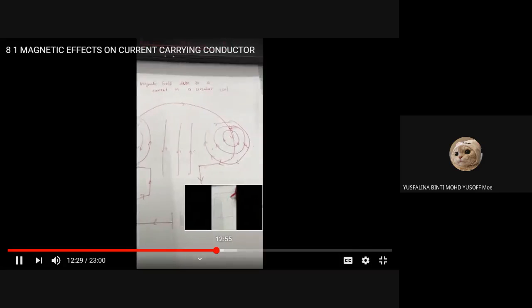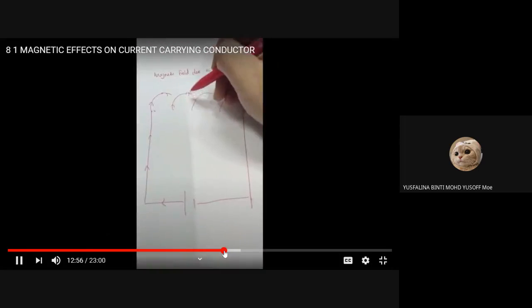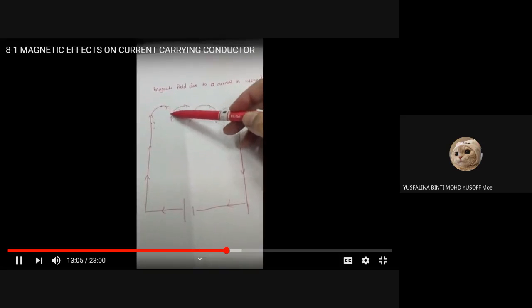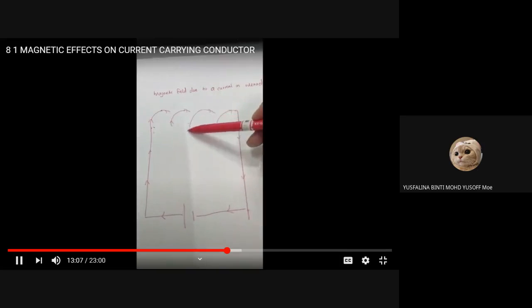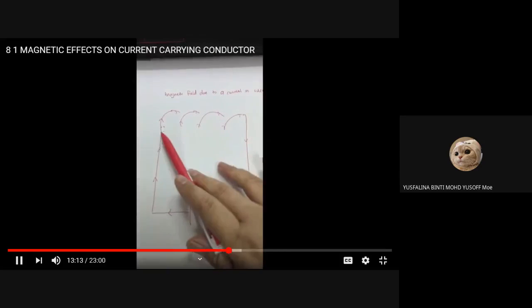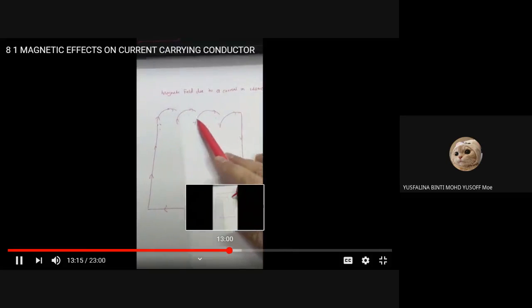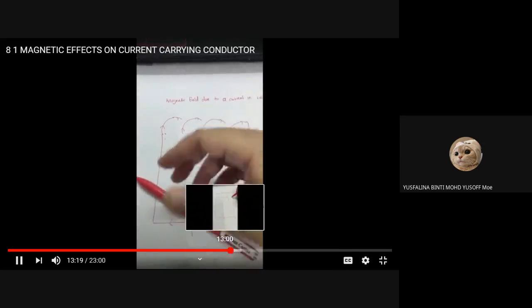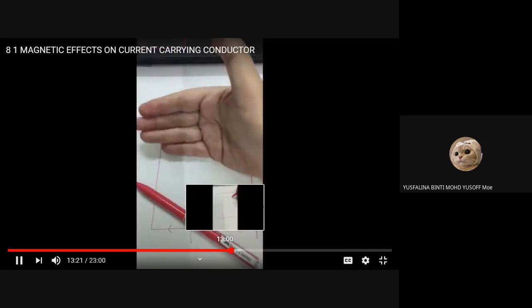So remember, up goes down, goes up. That one is for the circular coil. So what happened in the solenoid? Okay, so this is the solenoid. Because it's a coil, like that. So you see the first part here, first, right? This one you can see the current goes up. When it goes up, so you see it is a